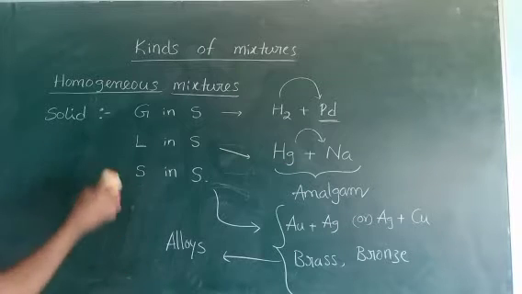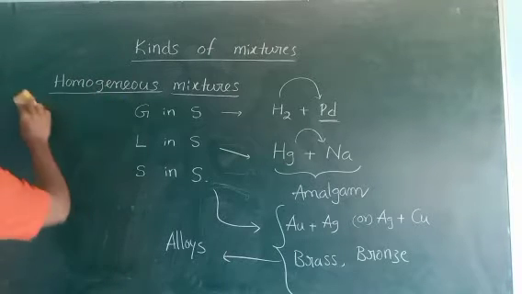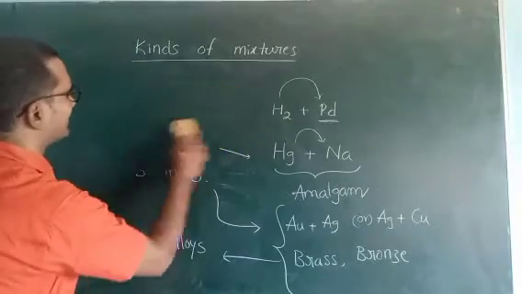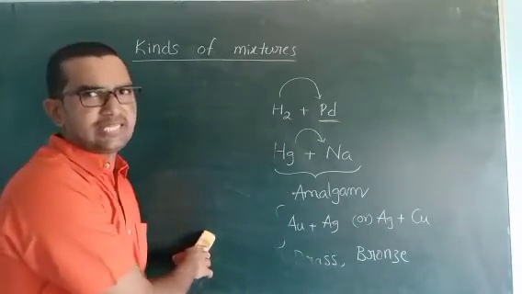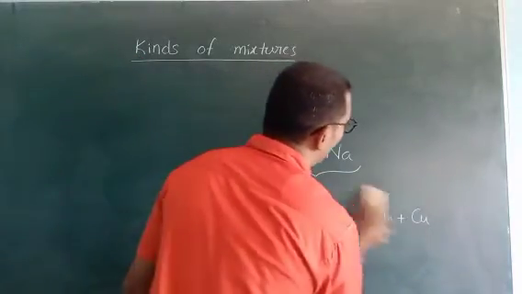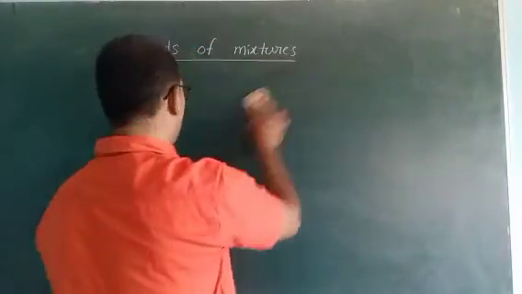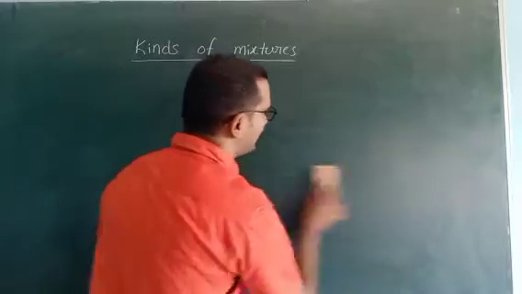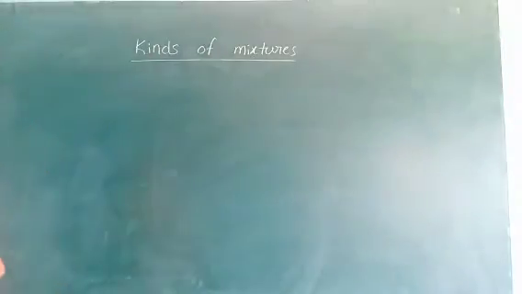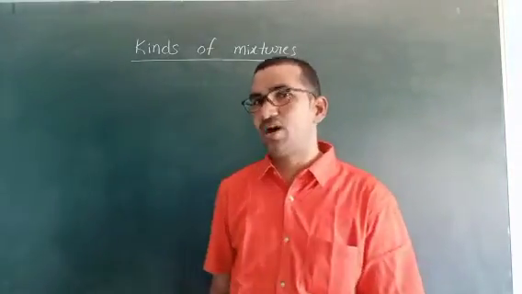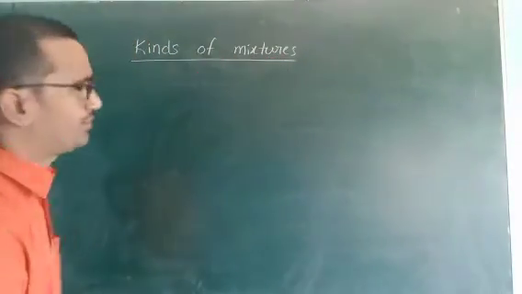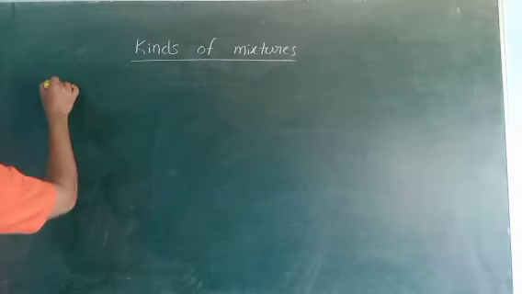So homogeneous completed. Next one, heterogeneous mixtures. In heterogeneous mixtures, very few types are there. Actually, in homogeneous mixtures, a total of 9 types are there, but in heterogeneous, very few types. Why? Because gases do not participate in heterogeneous mixtures. That's why very few.